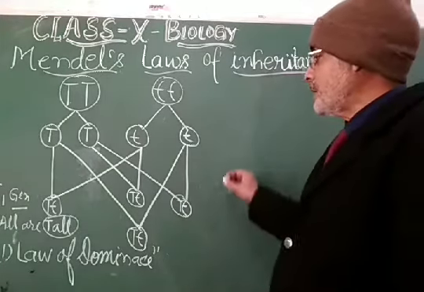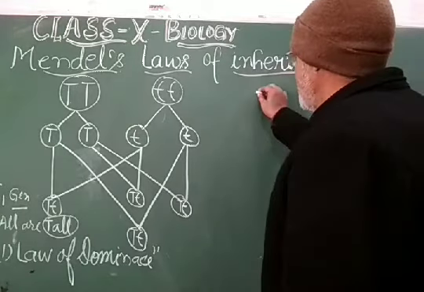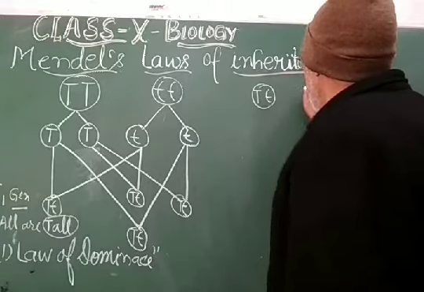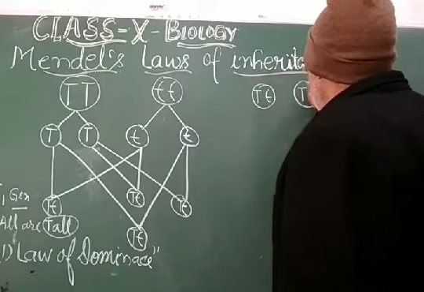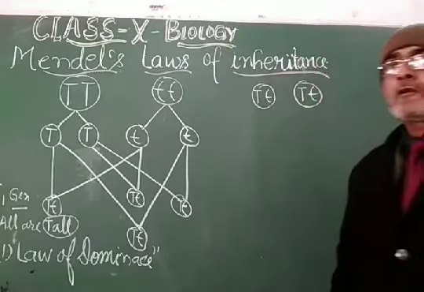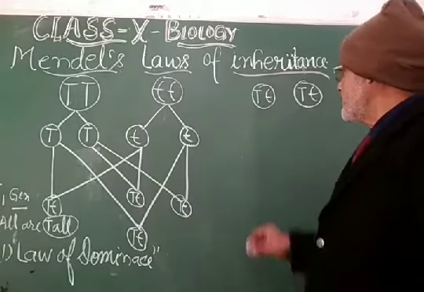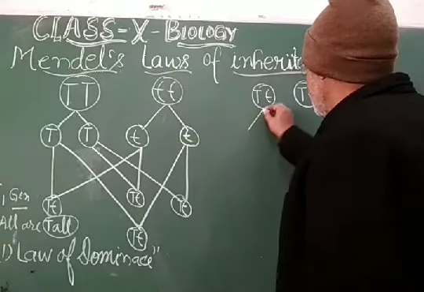My dear students, come to the F2 generation. Take the example of capital T, small t, capital T, small t, in consideration for the cross that is taking place, and gametogenesis takes place.